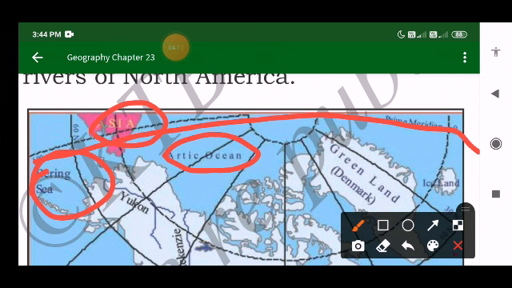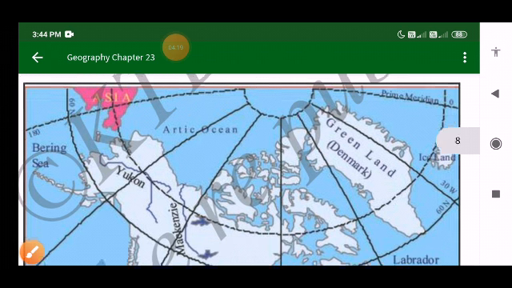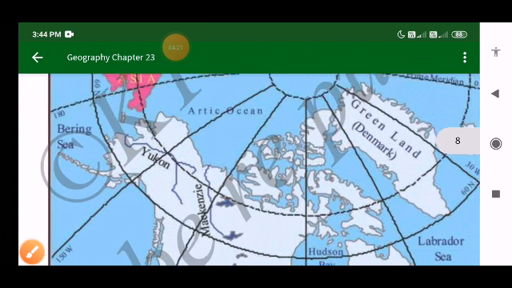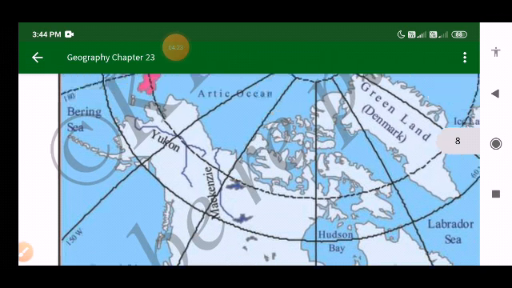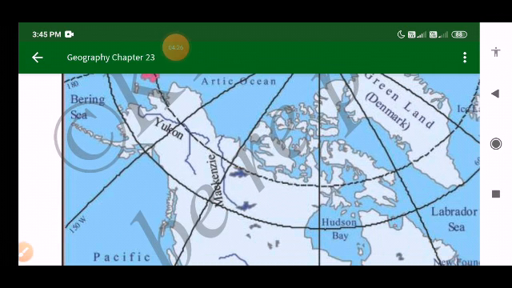At the same time, it has a land link. North America has a land link with South America by the Isthmus of Panama. What do you mean by isthmus? A narrow strip of land joining two large land masses is called isthmus.